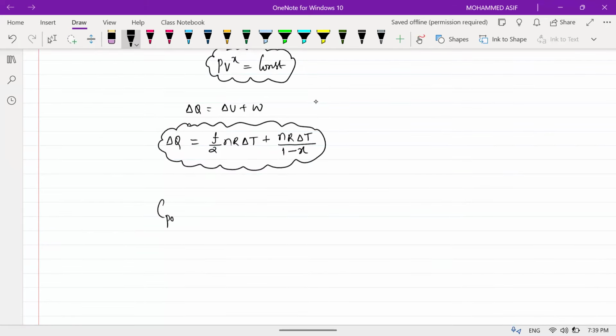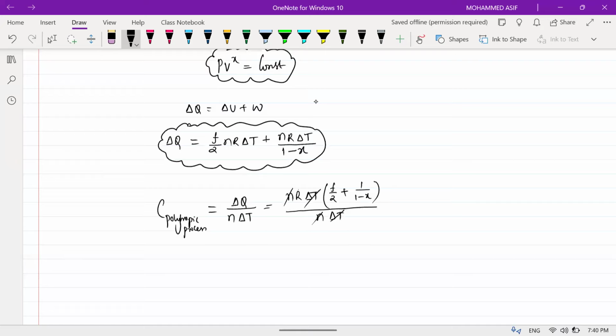C for the polytropic process will be equal to delta Q divided by n into delta T. That will be equal to nR into delta T common, into f by 2 plus 1 by 1 minus x, divided by n into delta T. n gets cancelled, delta T will get cancelled.